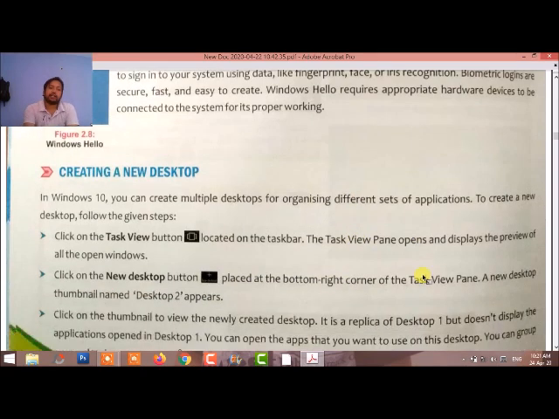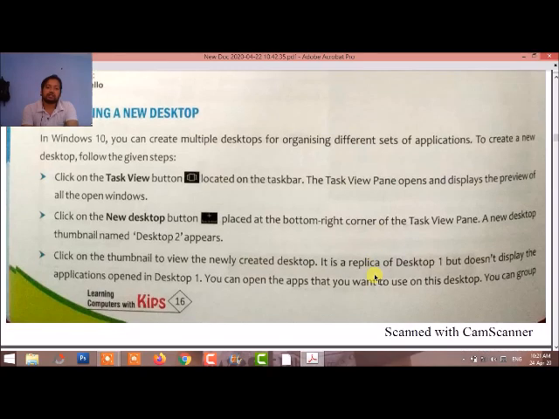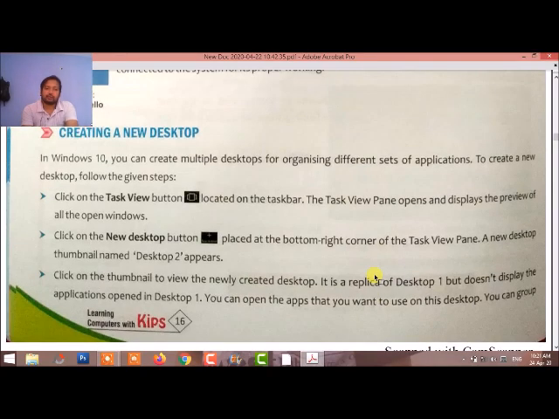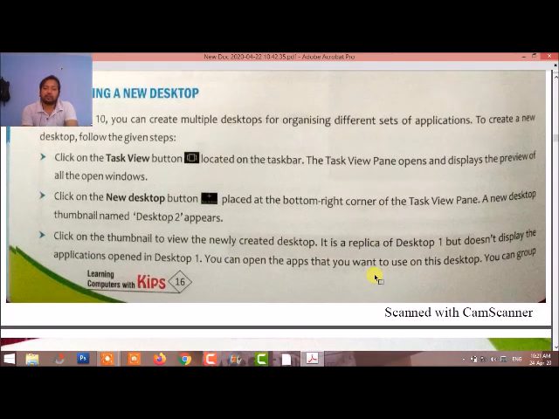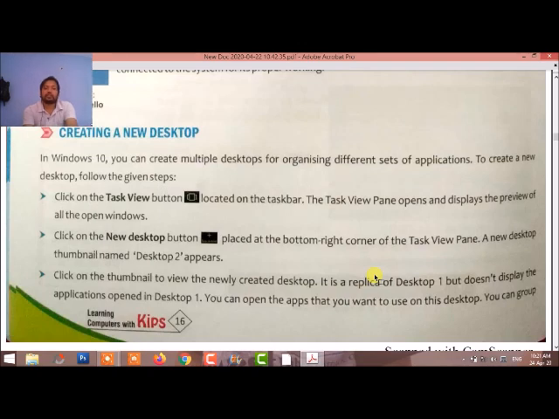Here are the steps, and these steps will be discussed in the next topics, meaning how we are going to open and create new desktops. For example, in Windows 10 we can create multiple desktops for organizing different sets of applications. To create a desktop, the following steps are given.